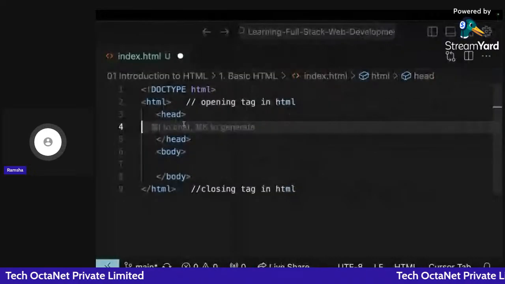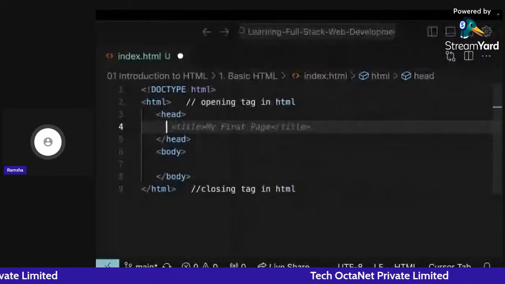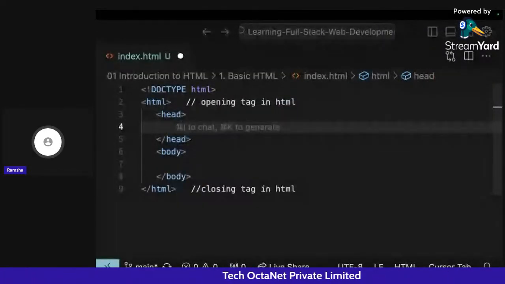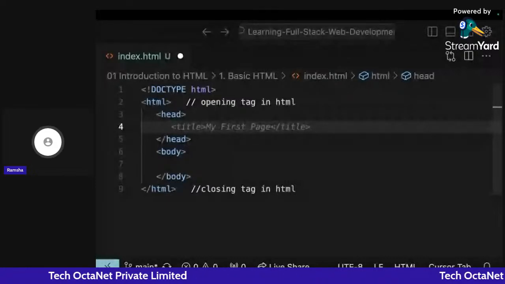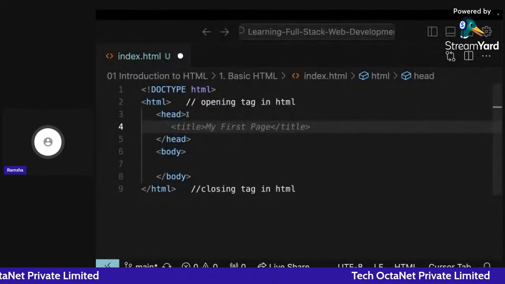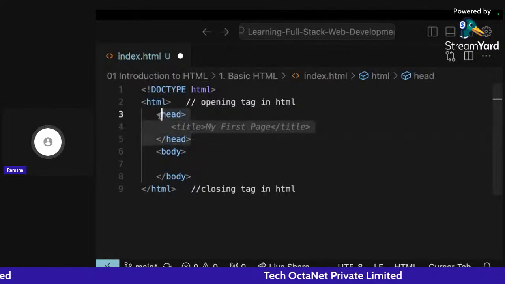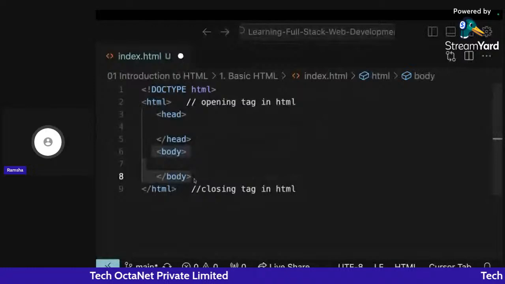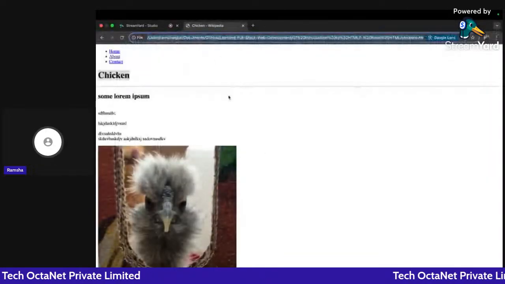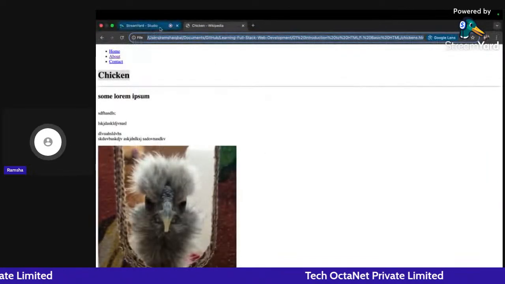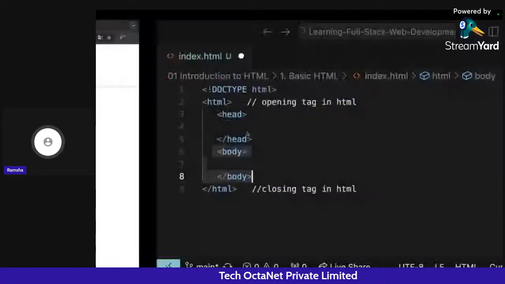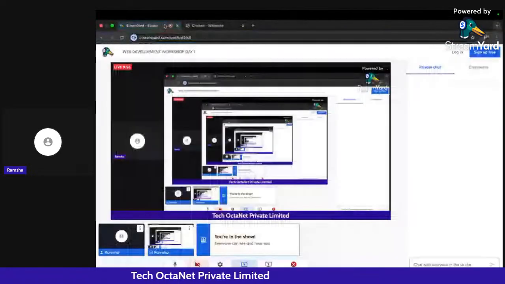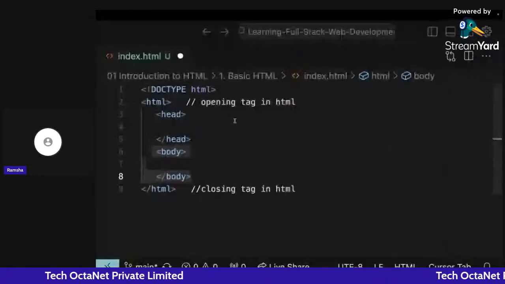So inside the head section, we can add different links, we can add references, and everything. We are going to learn how we can add links here. All of the links that we are going to write will be contained inside the head portion. And inside the body, all of the things that we want to write inside the white portion of the browser, this particular white portion, we write it here. Okay. So we write it here only.